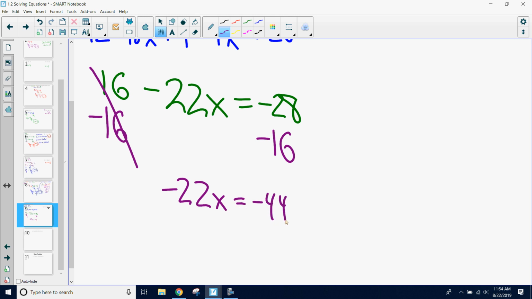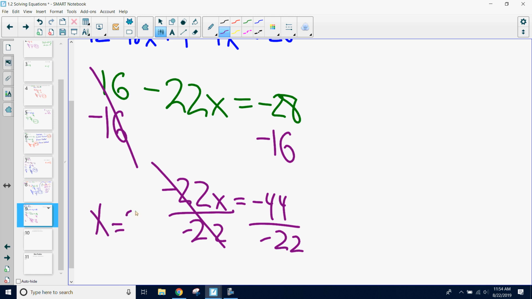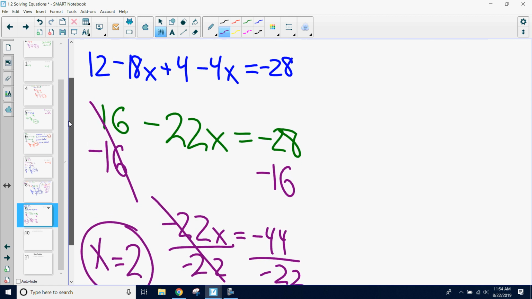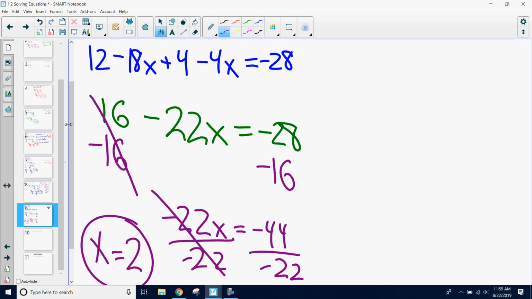We're going deeper, deeper, deeper into those negatives. And then last thing, we have our inverse of our coefficient of negative 22. Once again, we want to make sure we pull that negative with the number. The negative is attached to the number, not necessarily the variable. And so negative 44 divided by negative 22 leaves us with an answer of positive 2. And that is your solution. Are we okay with the steps we took to solve this problem?